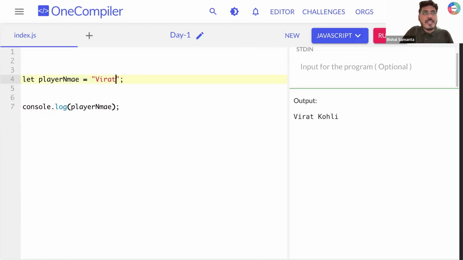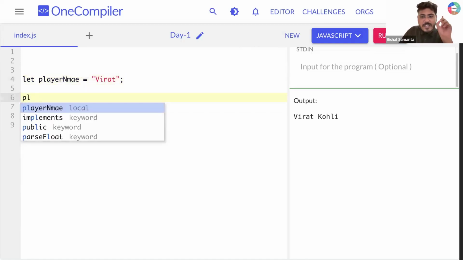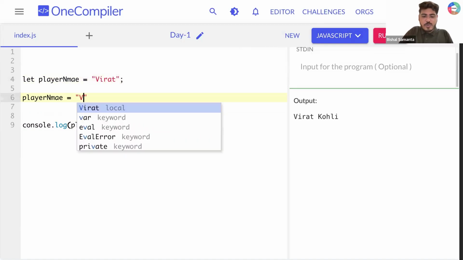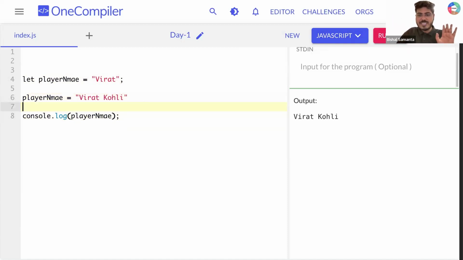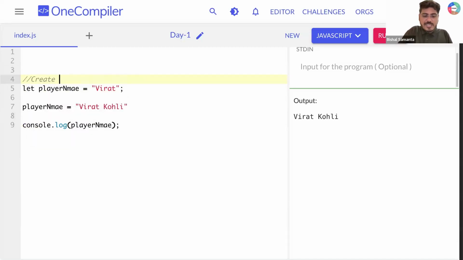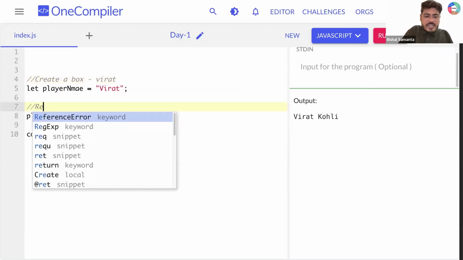Okay. Now tell me one thing. Let's say I'm writing here something like that. Player name is equal to Virat Kohli. And after that, I'm printing. Can you tell me, guys, what I'm doing and what I'm supposed to get? Just guess it. In this console, what I'm supposed to get? So now if I run this thing, can you see I'm not getting Virat, I'm getting Virat Kohli. In the first line, what we did, we created a box called player name and stored a value called Virat.